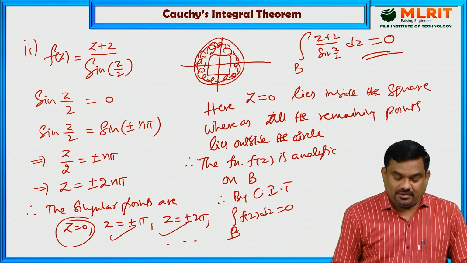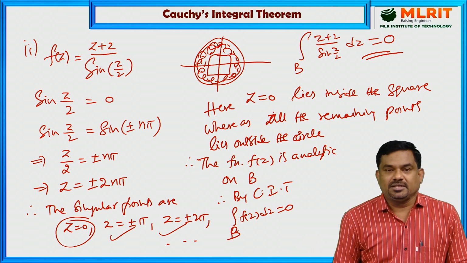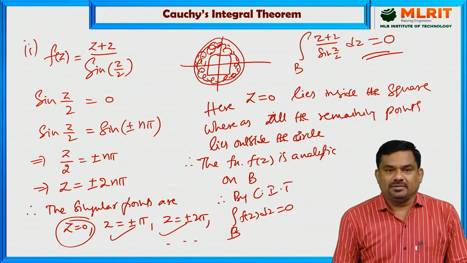So Cauchy's integral theorem helps us in evaluating the integral of a function of a complex variable.